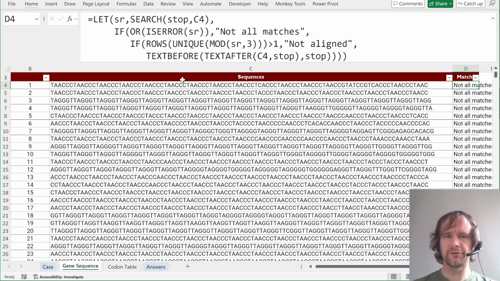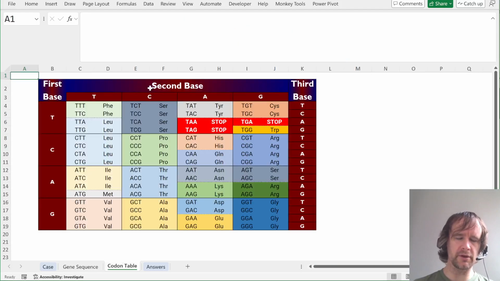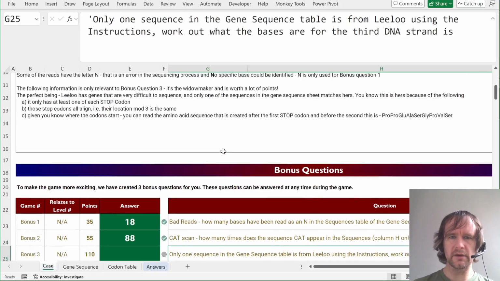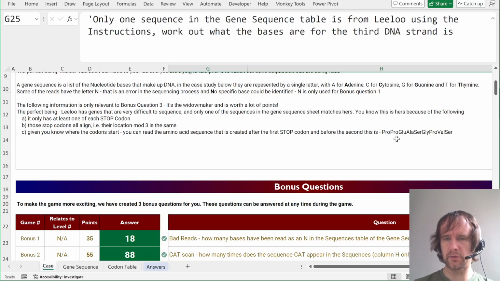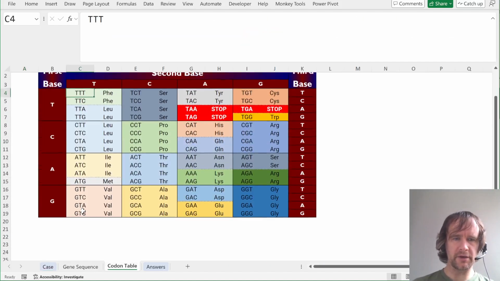sequence. So for those potential sequences, we want to split that up into groups of 3 just like before, and then look those up in the codon table to see which one matches this: pro glue ala ser gli, blah blah blah. So first, it would be helpful if the codon table looked more like a lookup table. So I'm going to flatten it out and then rewrap it.